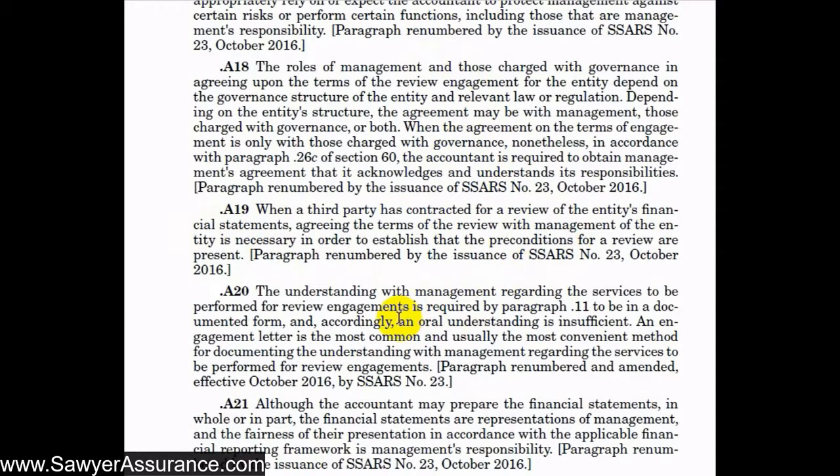And I say here that agreement with management cannot be an oral understanding. It has to be in writing, and therefore an engagement letter is the easiest and most common way of doing that.